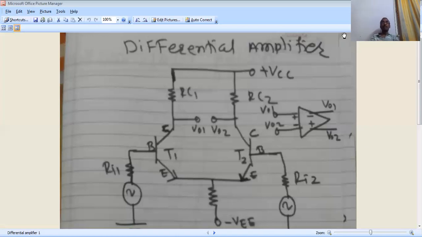Two transistors, T1 and T2, are identical in doping concentration. What do you mean by that? Let us suppose there is NPN transistor T1. Similarly, T2 is also an NPN transistor. Then let us suppose the N in the collector has 10 electrons. On the T2 side, there are also 10 electrons.